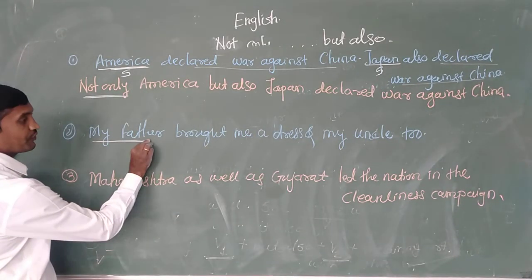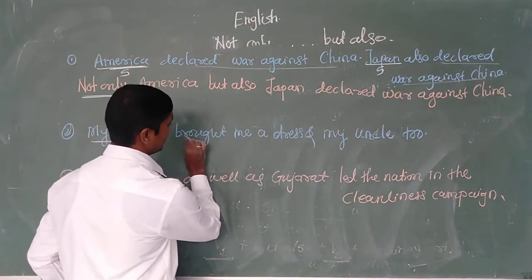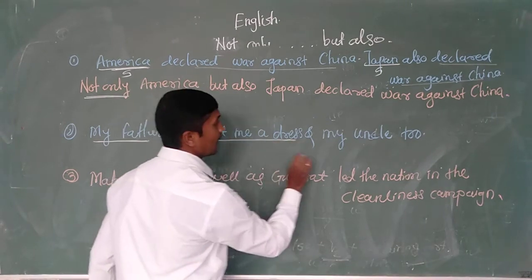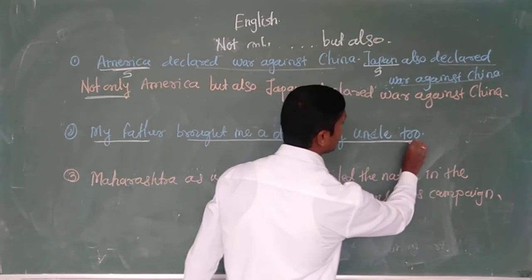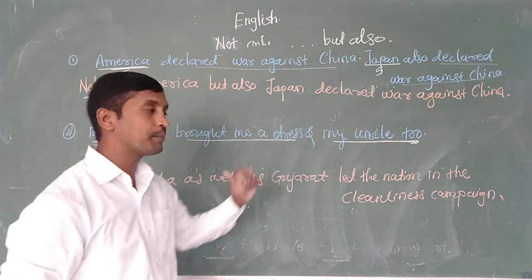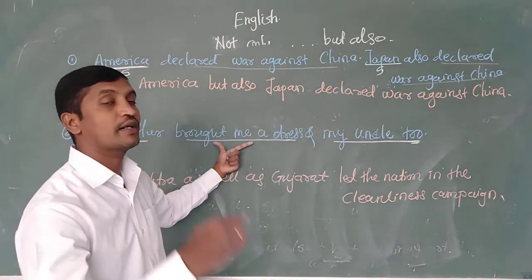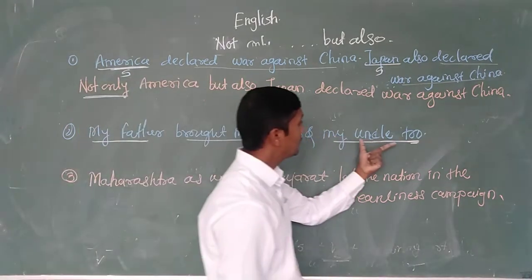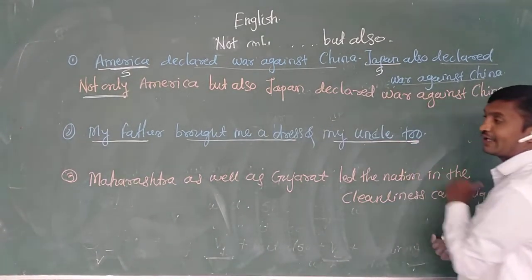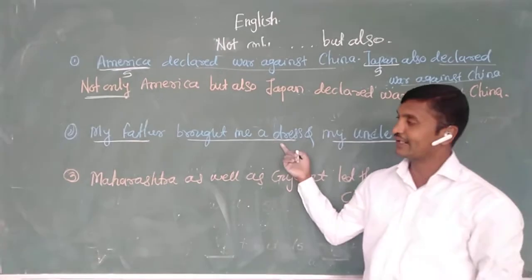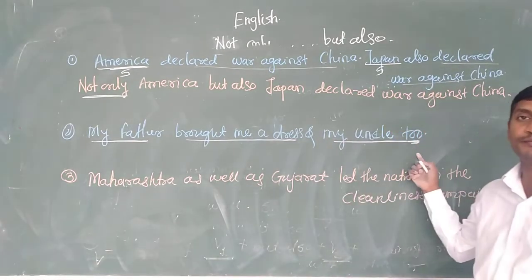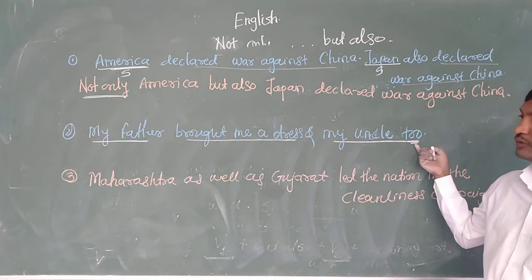Here, my father brought me a dress. See, my father brought me a dress and my uncle too. माझ्या अंकल ने सुद्धा म्हणजे काय? Here too is replaced with this predicate part. My uncle brought a dress too. याचा अर्थ काय होतो बघा? माझ्या अंकलने सुद्धा काय केलं? अंकलने सुद्धा माझ्यासाठी ड्रेस आणलाय. So it is omitted by this adverb too.